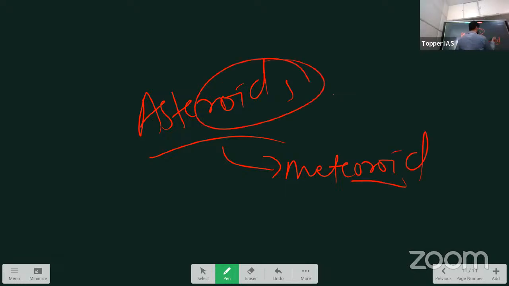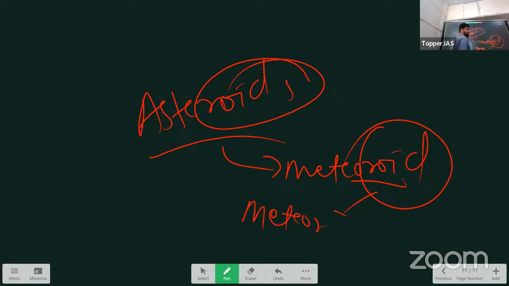See, asteroid, meteor. It has deviated from its path. If it is coming towards Earth and enters the atmosphere of the Earth, what is it called? Meteor. It's just called meteor. Right. So a meteor burns in the Earth's atmosphere. In which layer of the Earth does it burn?